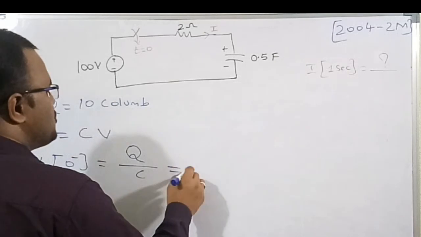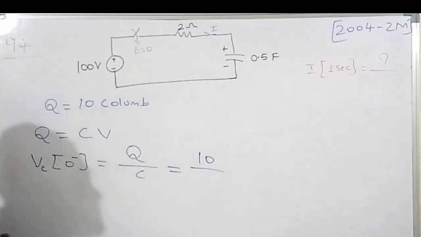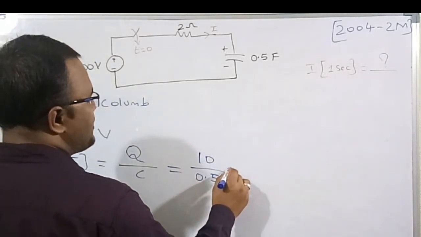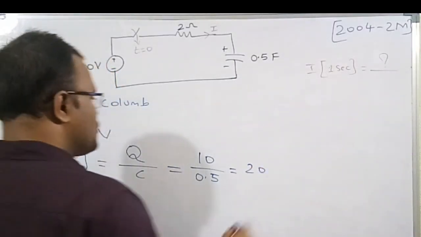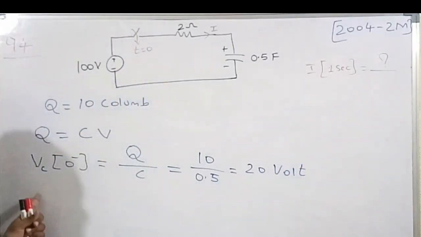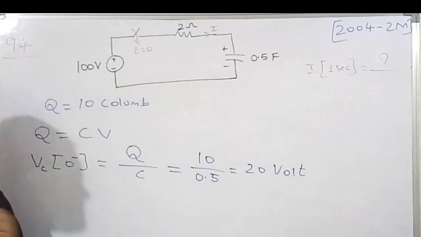Q is already known, which is 10 coulomb, and C is already given in the question, which is 0.5 farad. So therefore 10 by 0.5. If you do this, we will get 20 volts. So the voltage across the capacitor initially before closing the switch, VC of 0 minus, is 20 volts.